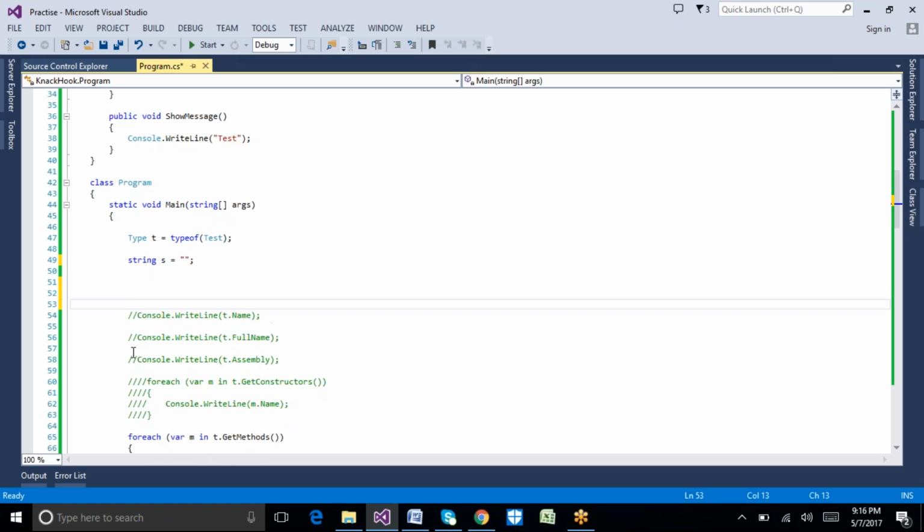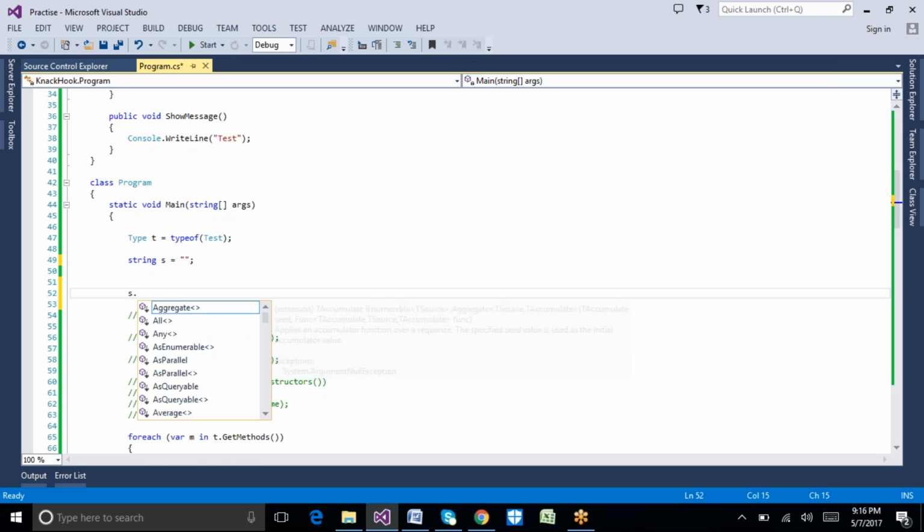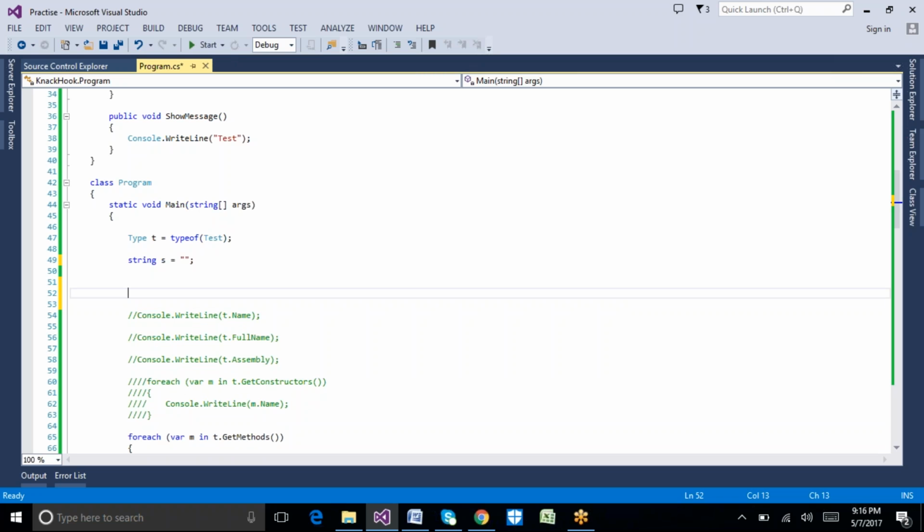So did you understand the concept of reflection? Basically, through reflection we are able to get all the information of a particular class: constructors, properties, methods, fields, what the class names are, and what things are available in that particular class. If we want to get that information at runtime, that is called reflection.